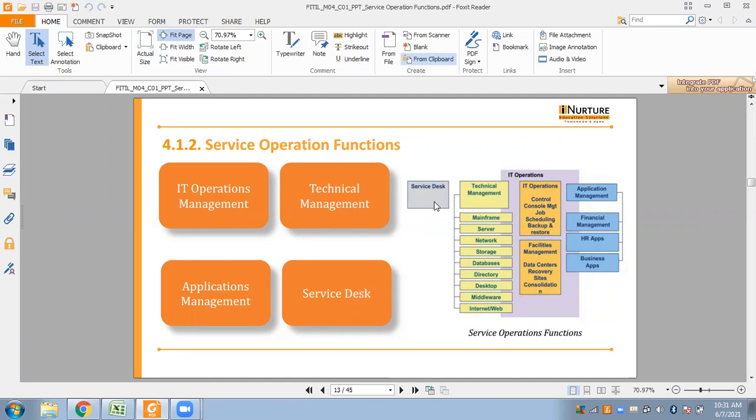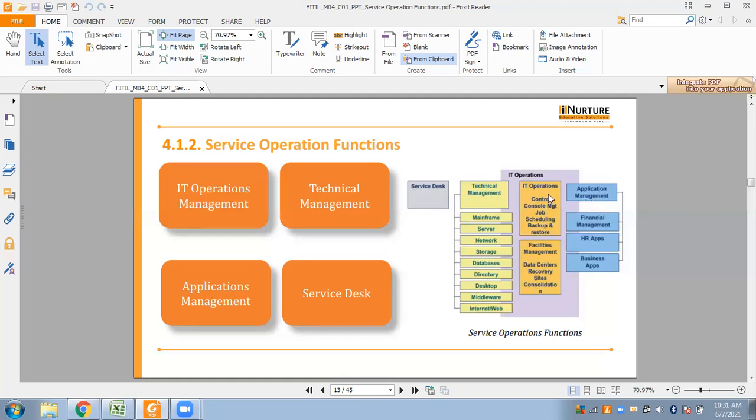Next, we have the technical management. It is the function which is responsible for planning, implementing, and maintaining a stable technical infrastructure so as to support the business processes. Next, we have IT operations. The IT operation management includes IT operation control and facilities management. It not only maintains the infrastructure, but it also maintains the stability in the ongoing business process.